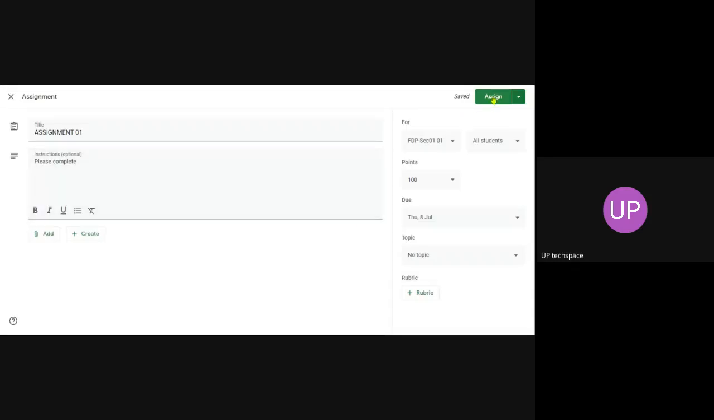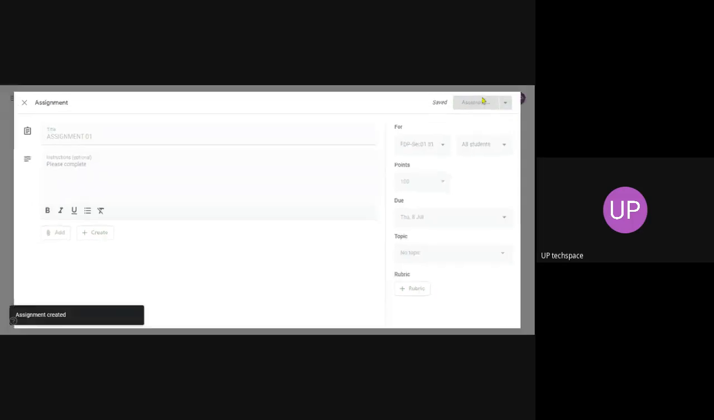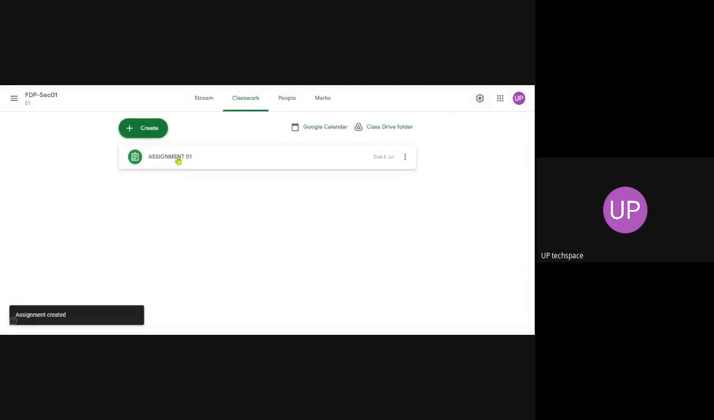Now after that, I can assign. I can assign to everyone, or I can assign to selected people. But now I haven't created a group, so I can assign to everyone. So this is the assignment I submitted. The assignment due date is here. So students can view this assignment.